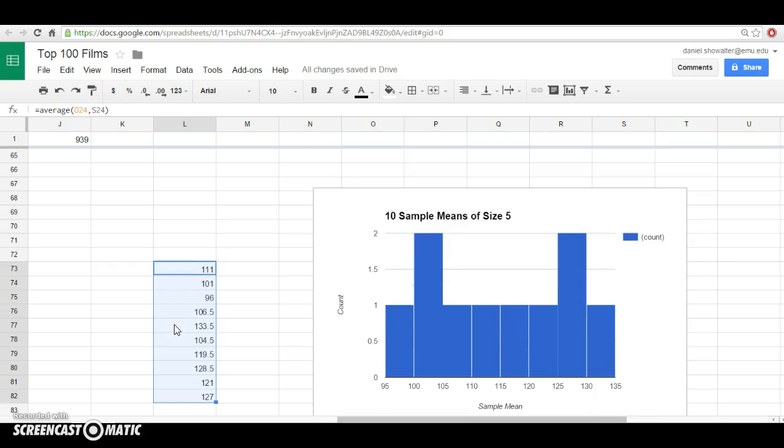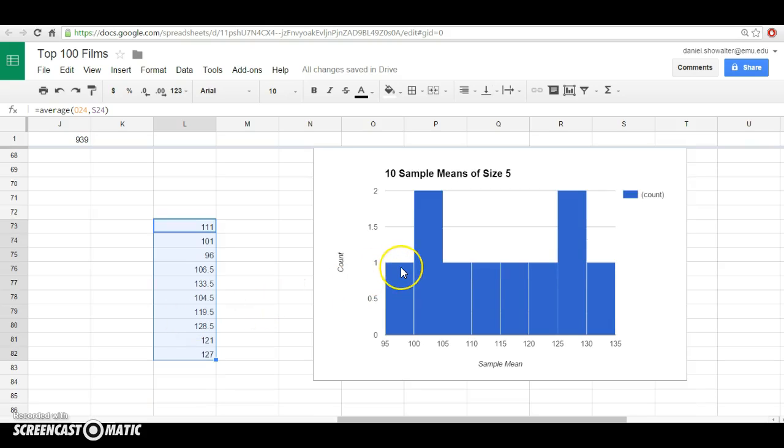And just to look at your data from a different perspective, this is a histogram of how many of you, so students in the class, said that the sample average for your 5 movies was between 95 and 100. 2 of you said that it was between 100 and 105, and so on, down to the highest person, who had a sample mean between 130 and 135 minutes.